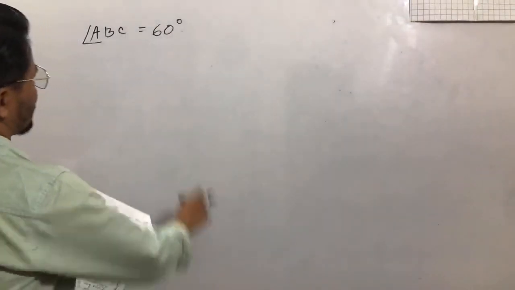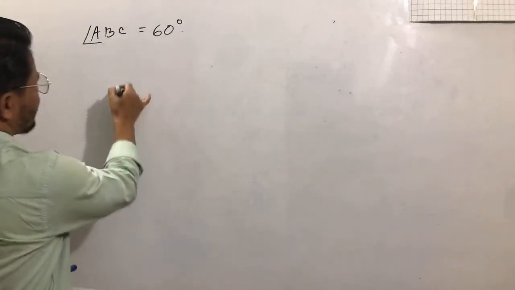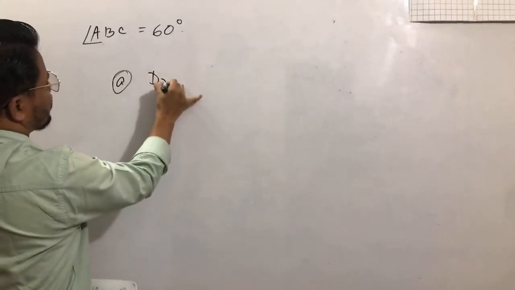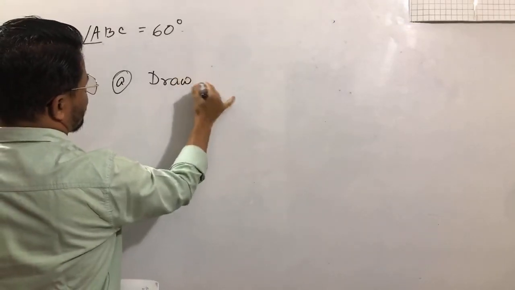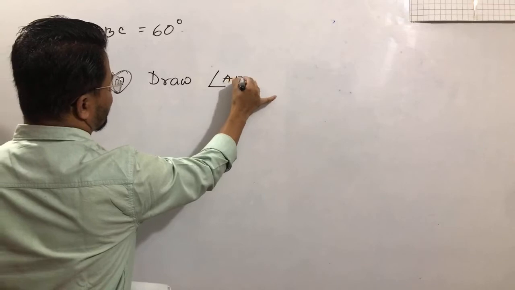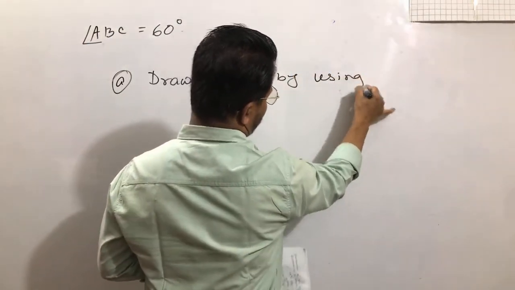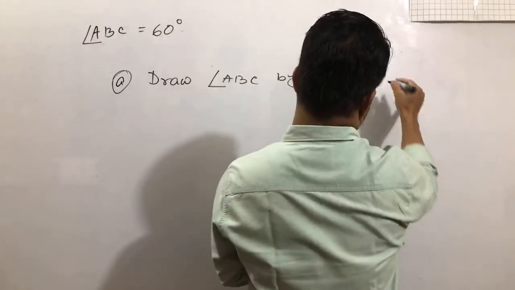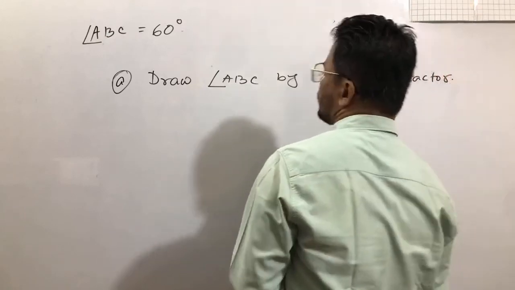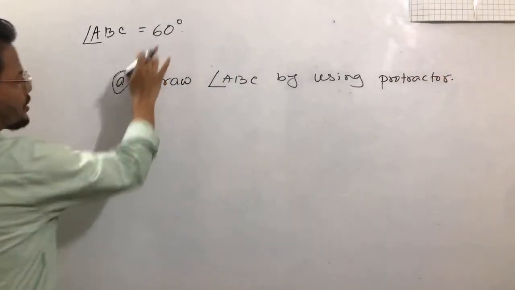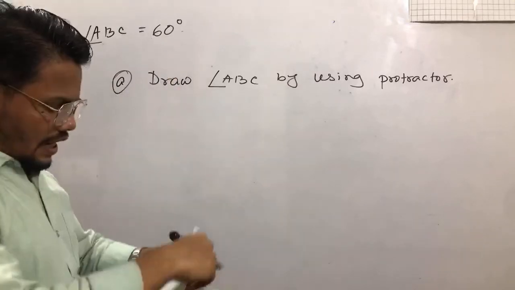So the first question: draw a 60 degree angle by using the protractor. Totally class 3-4 standard questions. By using protractor, draw the 60 degree angle.